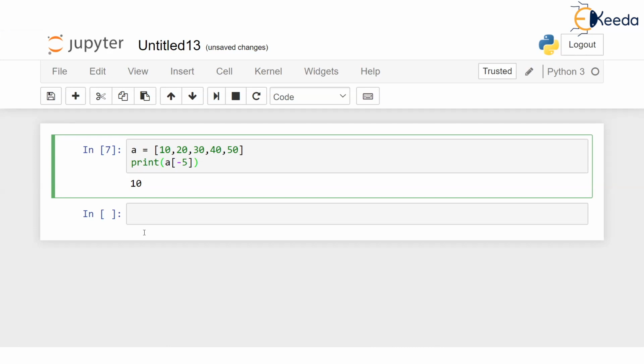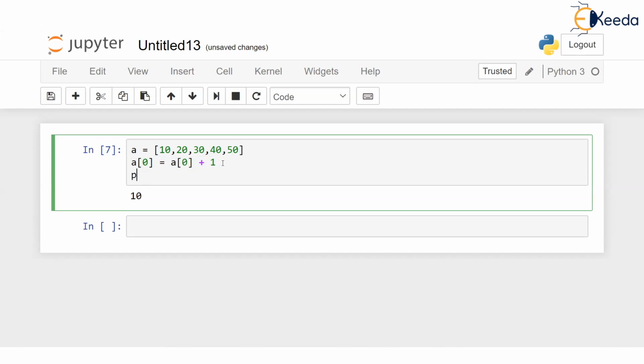Okay. Now, one very important point I am telling you is that values stored in the list are changeable. Yeah, you can change. Once you have stored 10, 20, 30, 40, 50, that doesn't mean that these values will stay in the list forever. Suppose I say A0 should be A0 plus 1. Just check the statement. What is A0? This is A0, which is 10. So now I am changing the value of A0. A0 should become 11, I am saying.